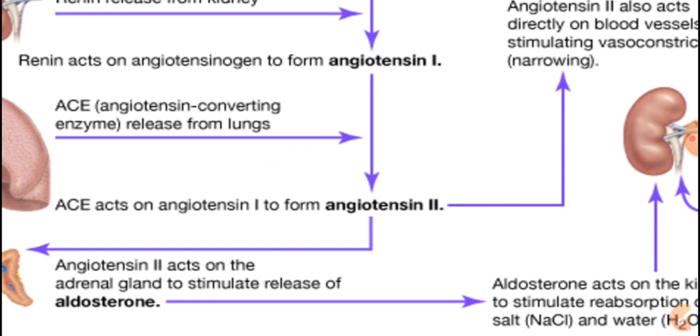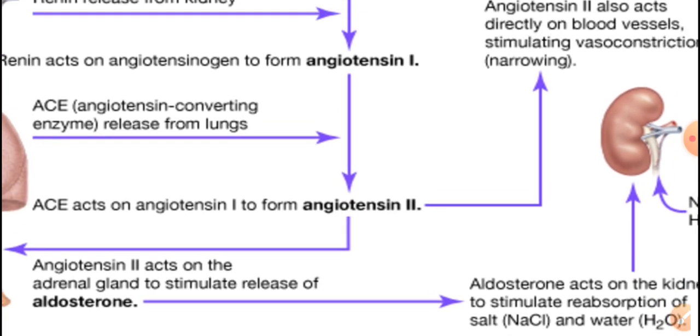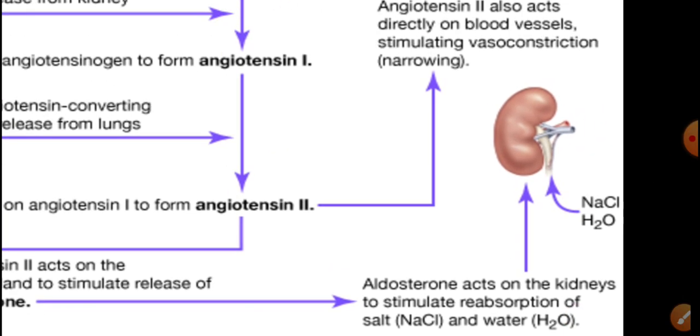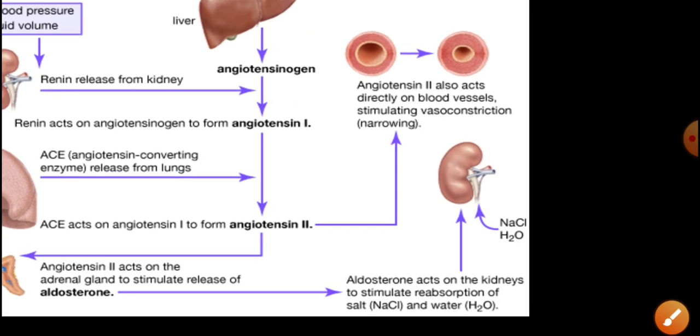And when this angiotensin second acts on the adrenal cortex, particularly the zona glomerulosa, there is a release of aldosterone, and this aldosterone acts on the renal tubules to stimulate the reabsorption of sodium as well as water, and like this our ECF volume is maintained and aldosterone secretion is also regulated.